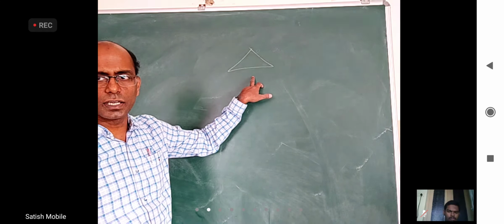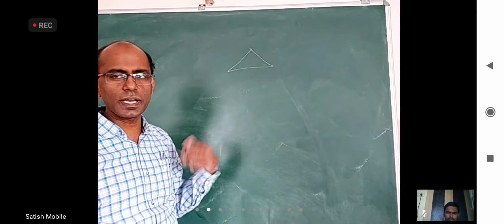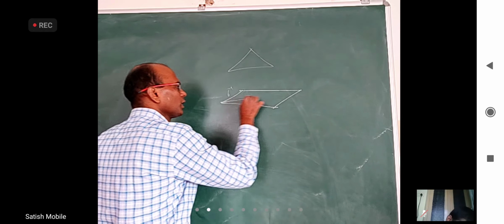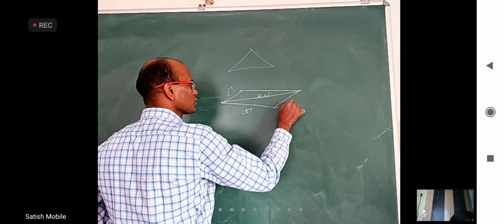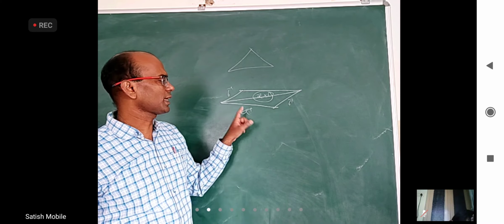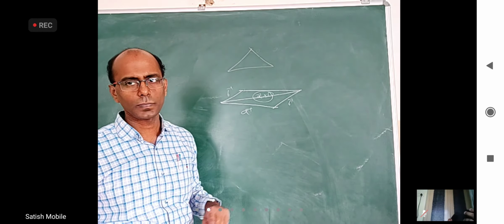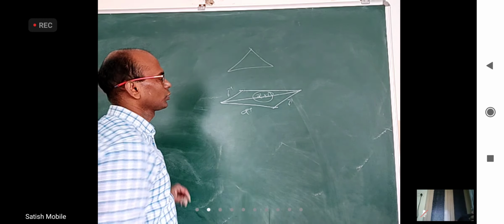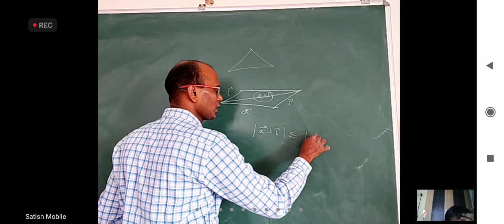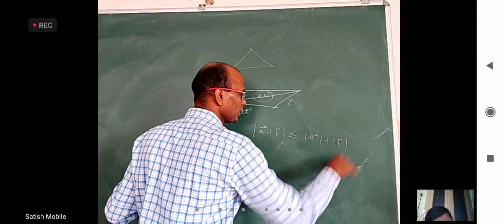Okay. We know in any triangle, the sum of two sides is greater than the third side, and the difference of two sides will be less than the third side. In the same way, if this vector is A bar and this vector is B bar and this vector is A bar plus B bar, the sum of these two sides, this length plus this length, should be greater than this. And the difference should be less than this. So even based on the triangle only, you can say mod A bar plus B bar is less than or equal to mod A bar plus mod B bar.